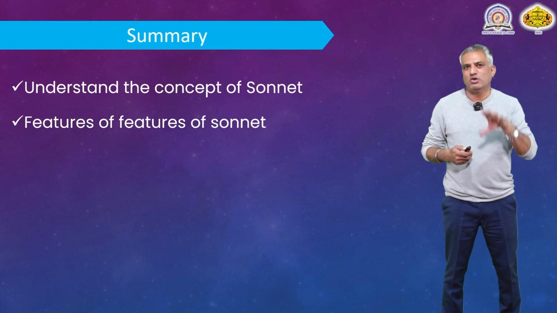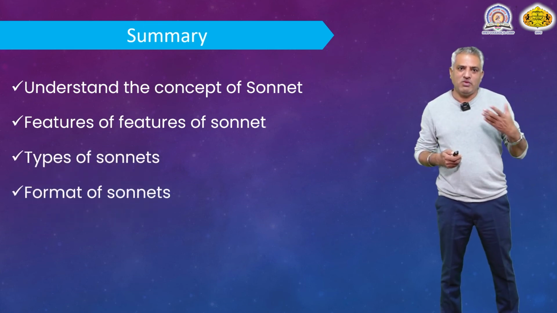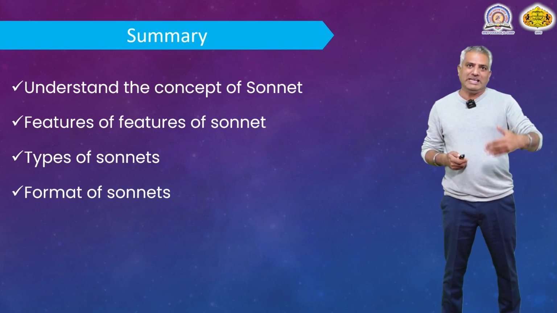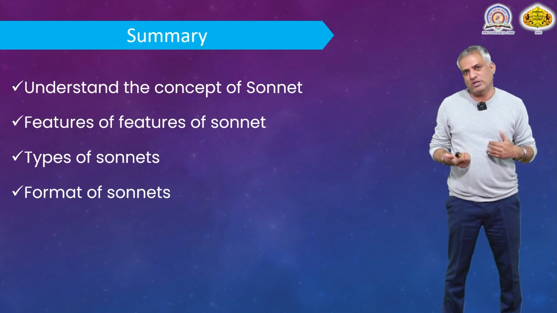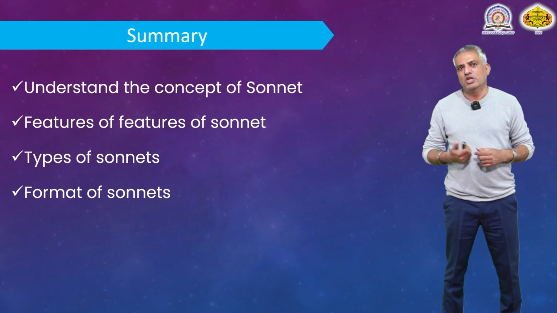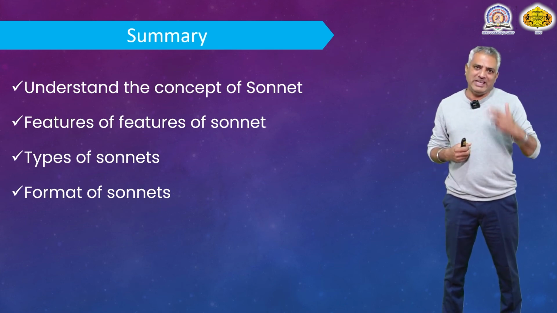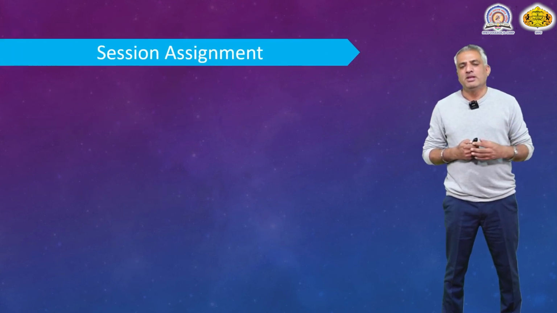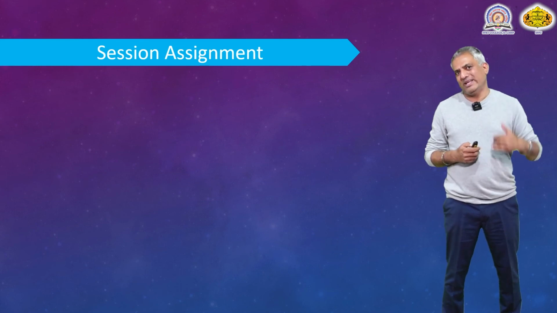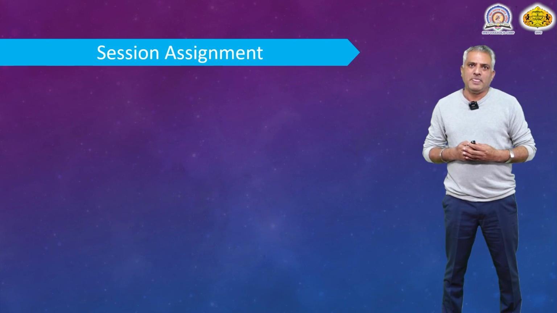We discussed the types of sonnets and the format of sonnets, how Italian sonnet varies from Shakespearean sonnet, how Italian sonnet is divided into 2 parts, mainly octave and sestet, whereas Shakespearean sonnet is divided into 4 parts, 3 quatrains and a concluding couplet. Fine.